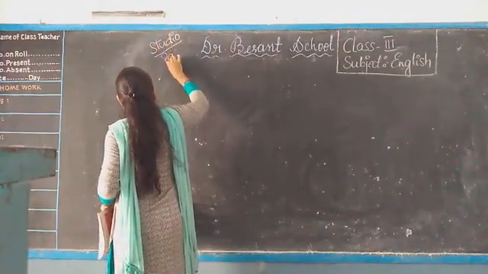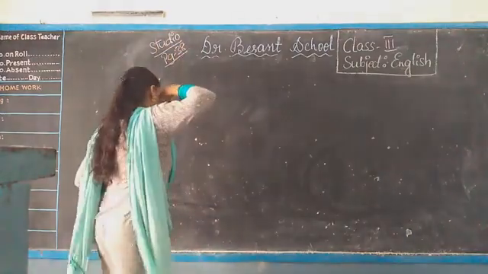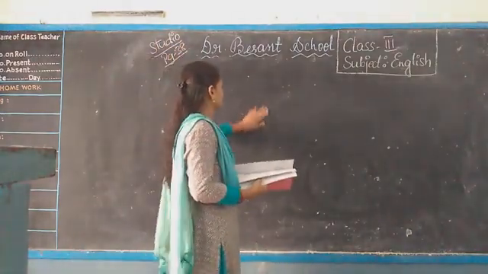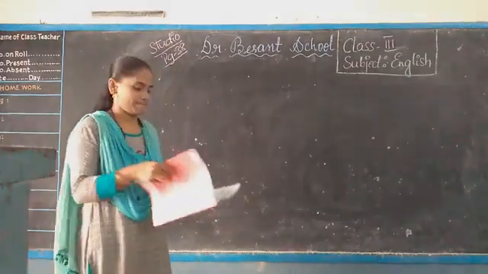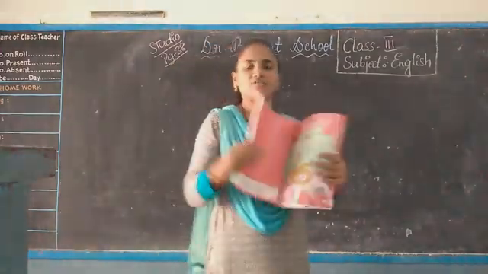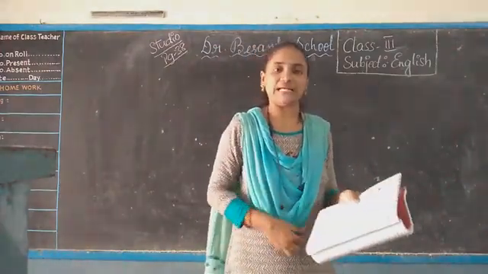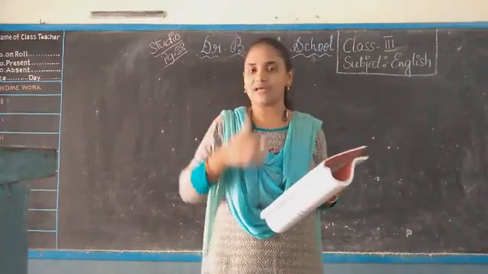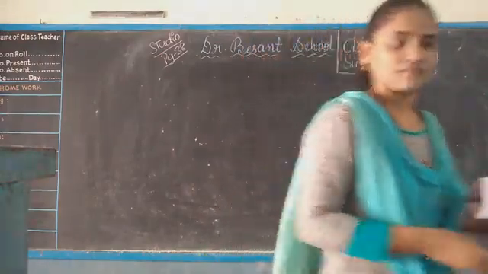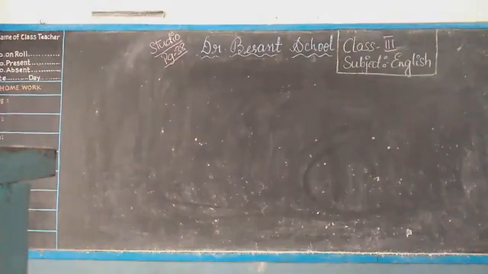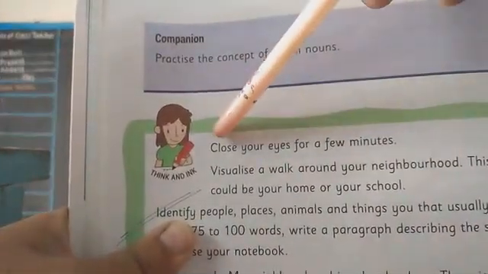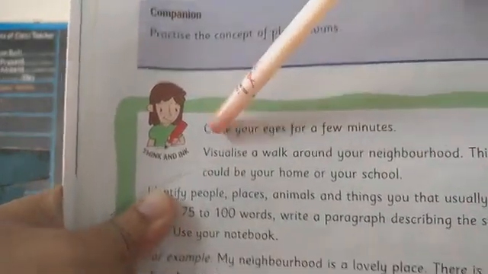Studio, page 38. Right? Practice the concept of plural nouns. We did already 2A, 2B, 2C. Now think and ink. Close your eyes for a few minutes.